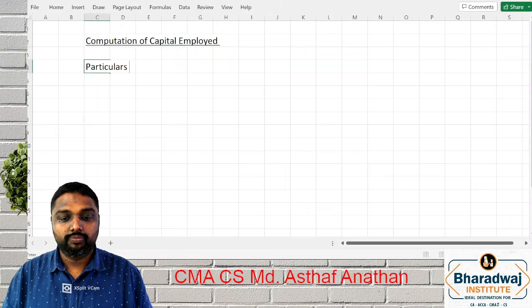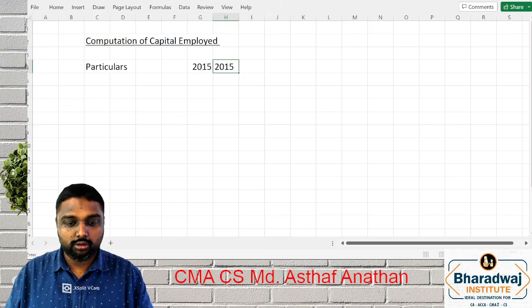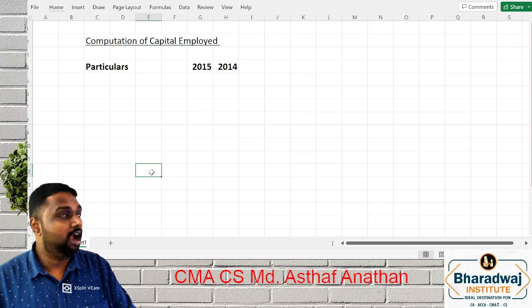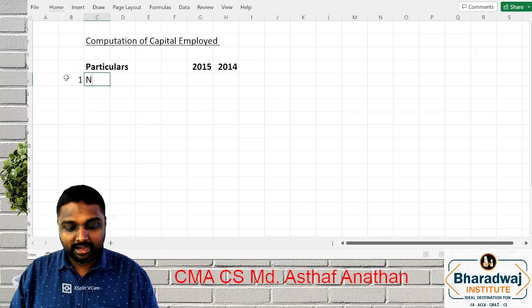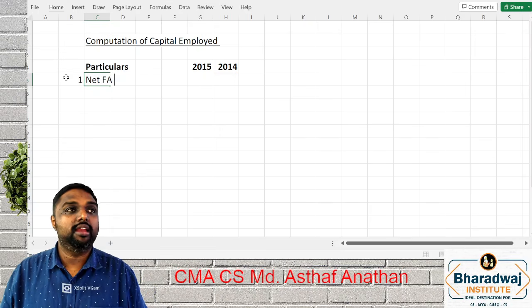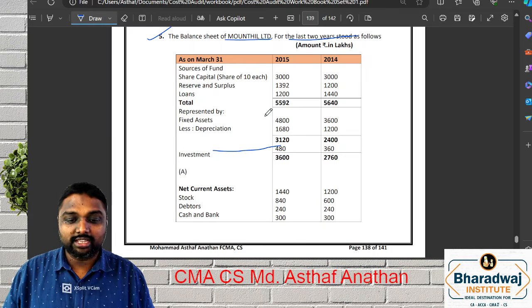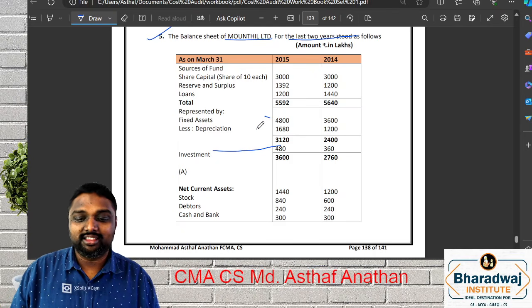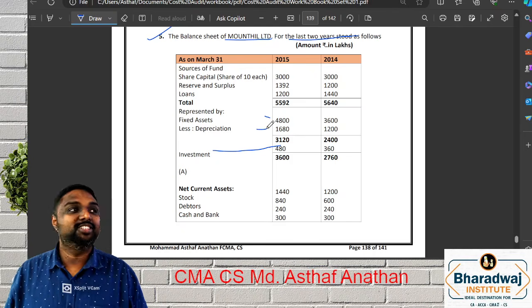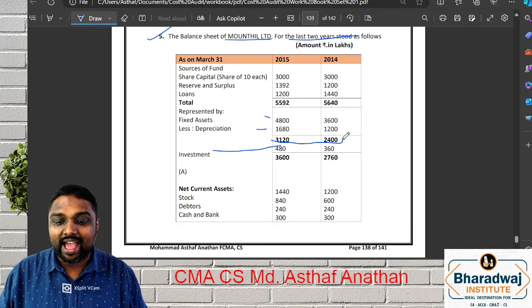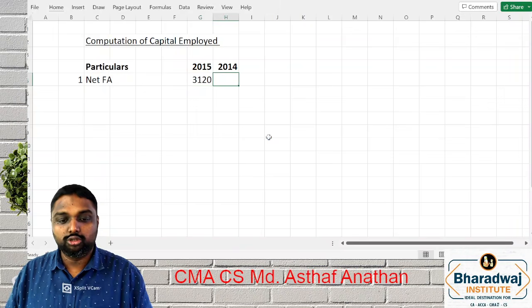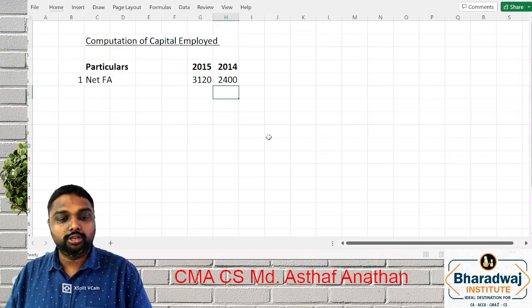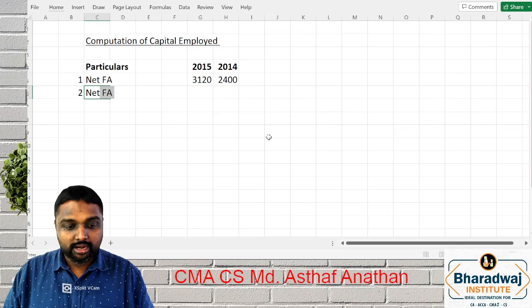So we have 2015 and 2014. Yes, so we will start with the capital computation. We know capital employed is net fixed asset and net current assets. Since we already did a question, I will go with a shortcut method. The net fixed asset is your gross fixed asset less accumulated depreciation. There is no adjustment of revaluation reserve and all, so you can take the amount directly. We'll go with the shortcut for time saving purpose: 3120. This also helps in your exam. Also you can do it this way, no problem.